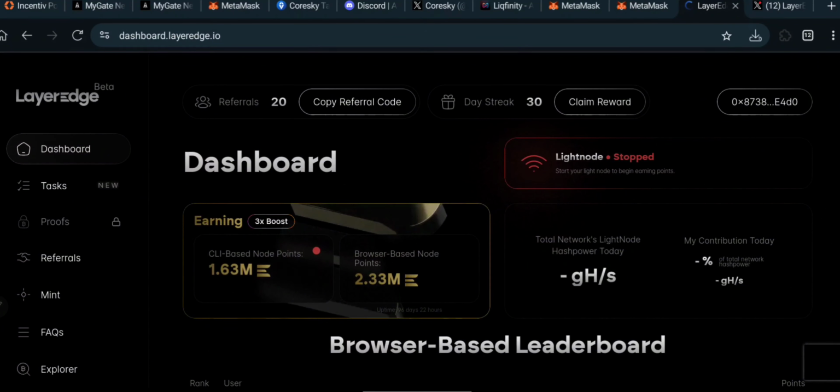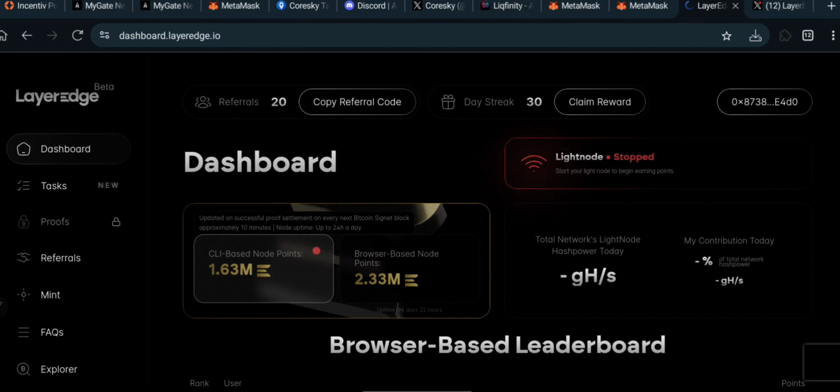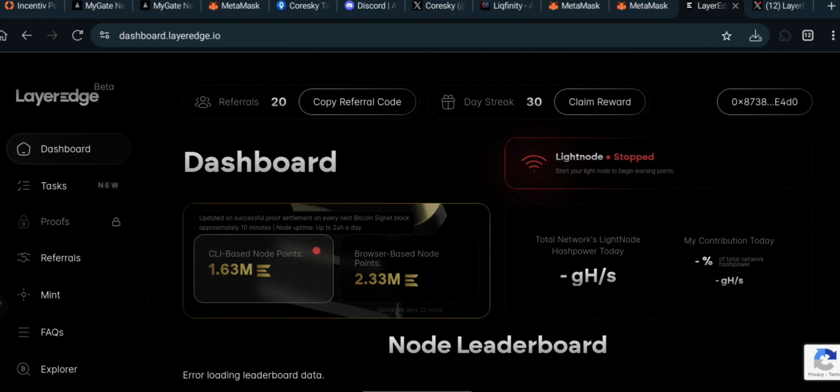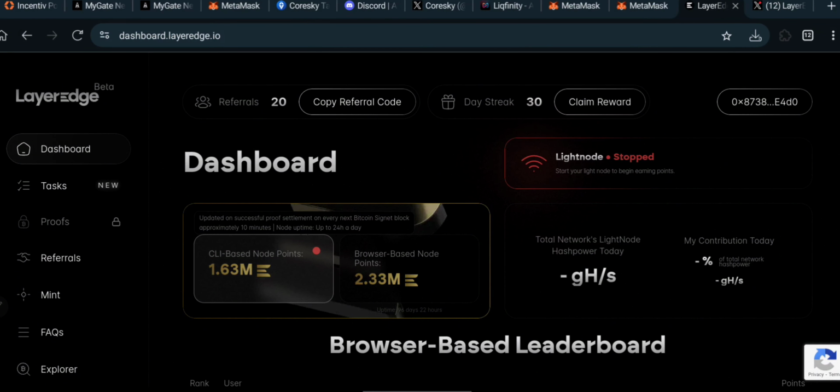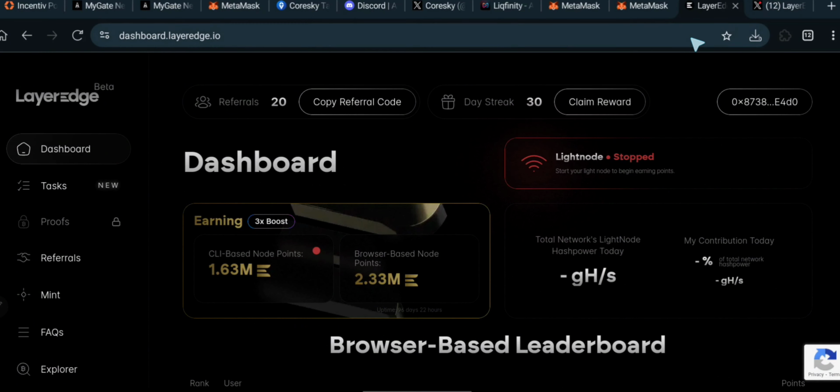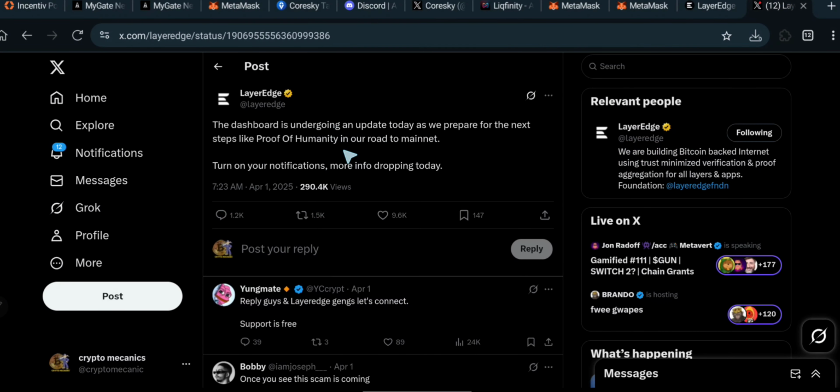Before we started mining on the CLI base node, we made a purchase which is around $5 again. So if you check properly, a minimum of $10 has followed these two processes, and that is just to make sure that we qualify for the airdrop. And right now they are bringing out a new feature, which is of course proof of humanity.